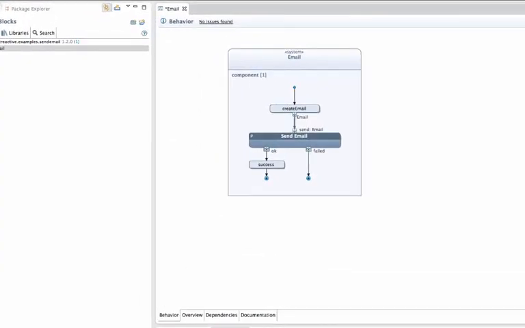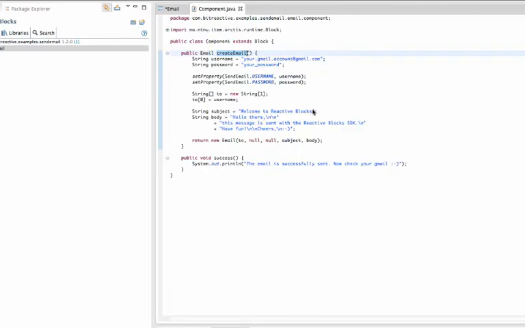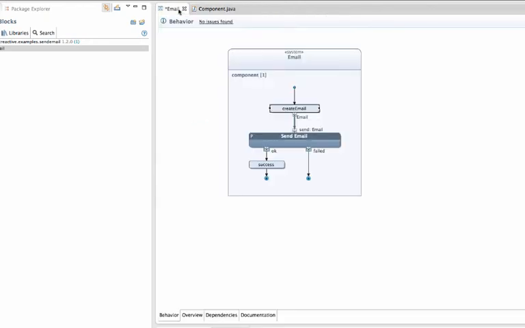The system will open up automatically. The system consists of one building block and two Java operations. When you double-click on a block, you can see what it looks like inside. If you double-click on the operation, you will see the Java code. You can click the tab to navigate back to the diagram. See if you can edit the Create Email operation to use your Gmail ID and password.